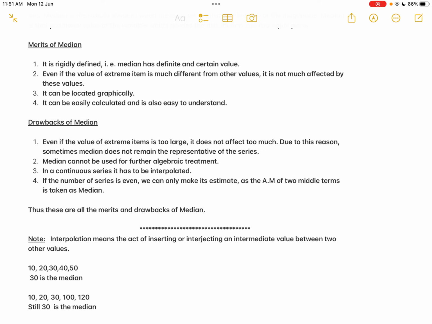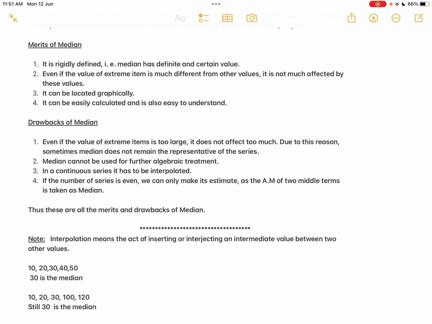And the fourth one: it can be easily calculated and is also easy to understand. Any person who has a basic knowledge of calculations can easily calculate the median, and anyone who has a basic knowledge of calculations can easily understand the median.